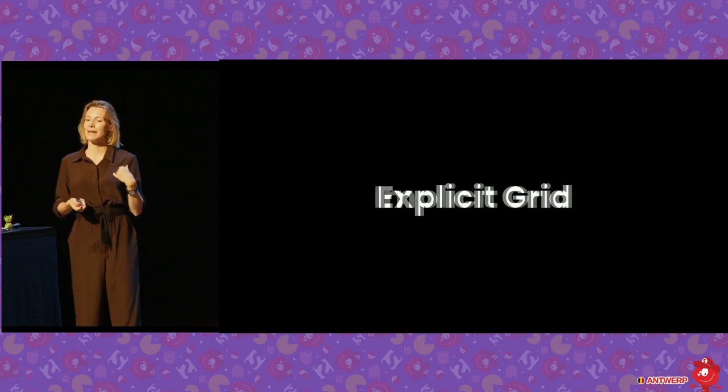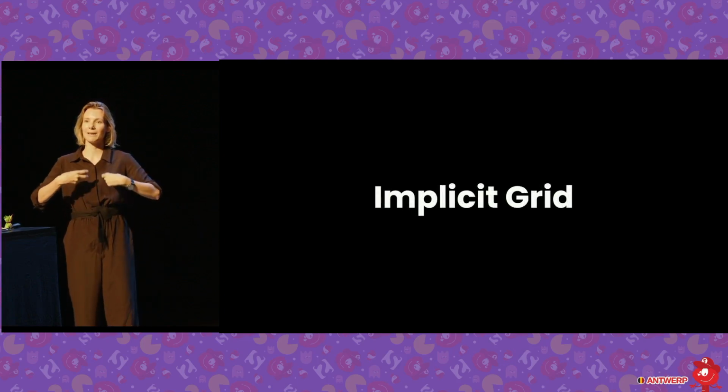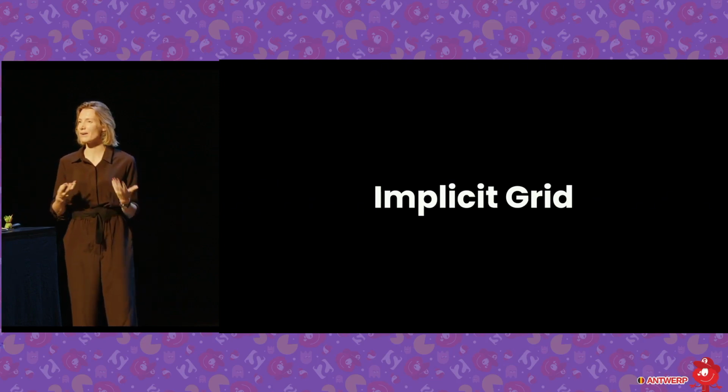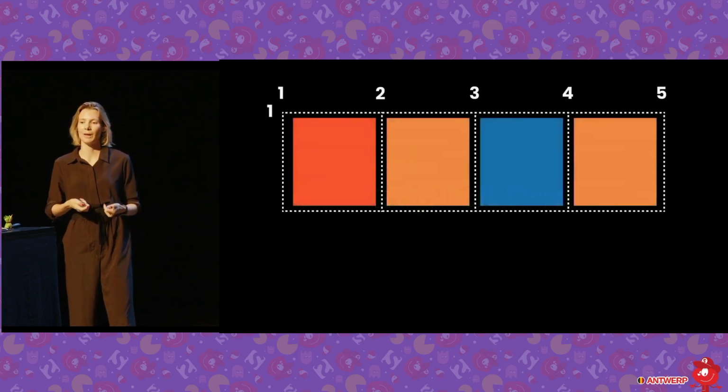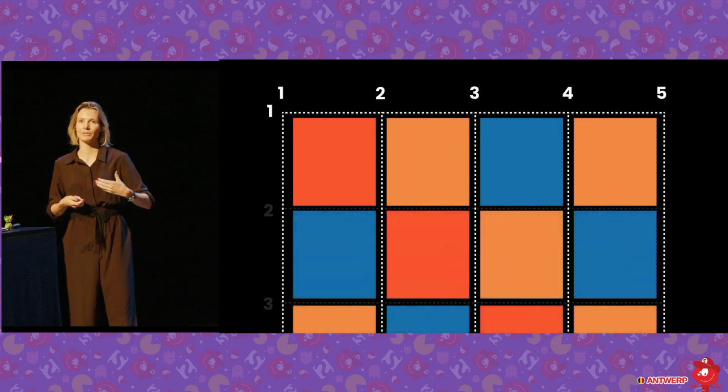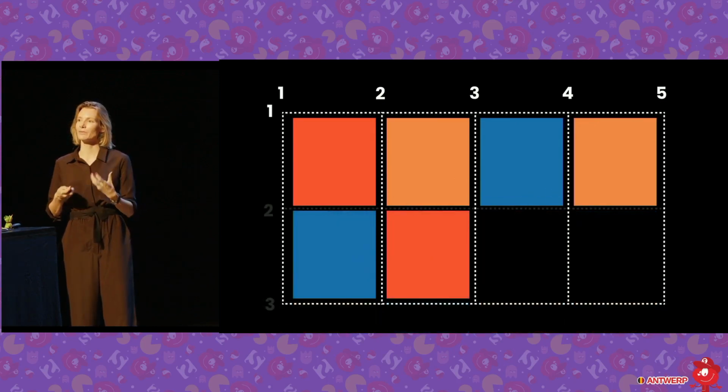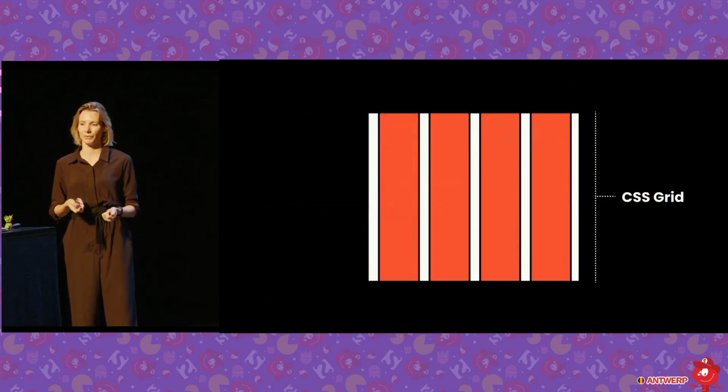But there is also an implicit grid. That means you're literally giving your items to the browser, and the browser is creating this grid for you, which is a very strange idea as a designer. So I'd really recommend that you go and have a look at how that works in the browser. It's really nice if you don't know how many items there will be or how big your things are going to be. It can do very, very powerful things.